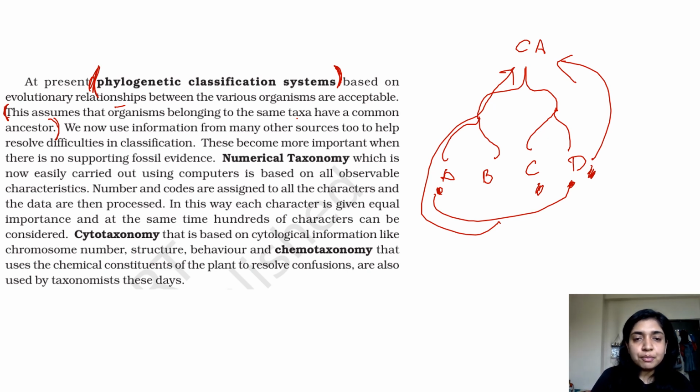We now use information from many other sources too to help resolve difficulties in the classification. These have become important when there is no supporting fossil evidence. For example, if we are not able to find the common ancestor, because how early can you go back to? Sometimes after a certain point you're not able to detect the common ancestor. In those scenarios, we use numerical taxonomy, which is now easily carried out using computers, and is based on all observable characteristics. Again, observable characteristics are measured here. So numbers and codes are assigned to all the characters and the data are then processed.